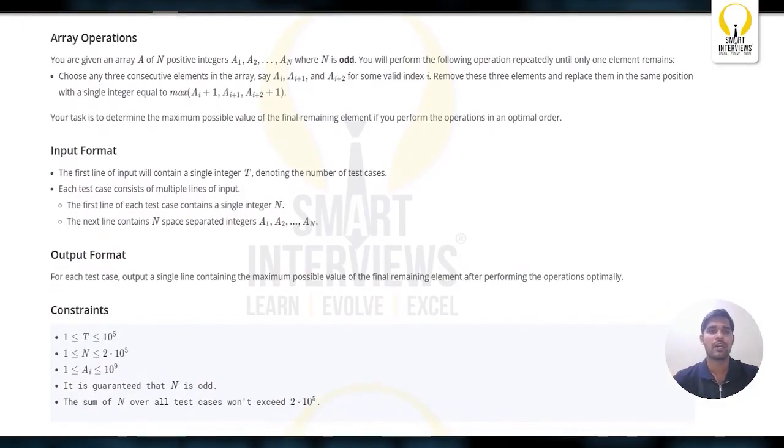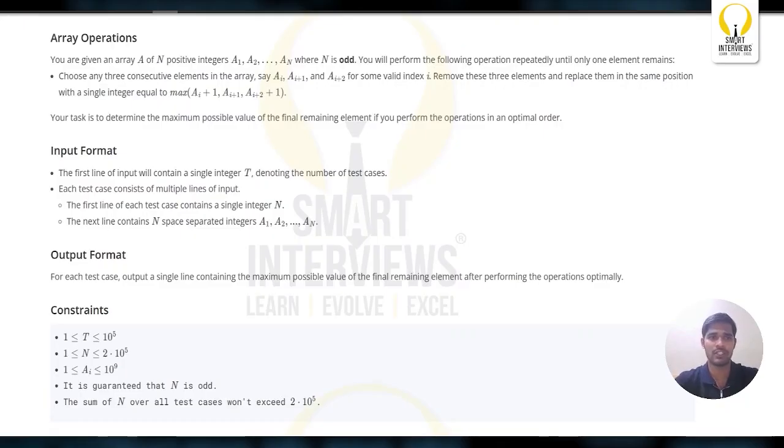Coming to the fourth problem, array operations. You are given an array a of n positive integers, a1, a2 up to an, where n is odd, meaning the total number of elements is odd. You will perform the following operation repeatedly until one element remains. Choose any 3 consecutive elements in the array, say ai, ai plus 1 and ai plus 2 for some valid index i. Remove these 3 elements and replace them in the same position with a single integer equal to the maximum of ai plus 1, ai plus 1, ai plus 2 plus 1.